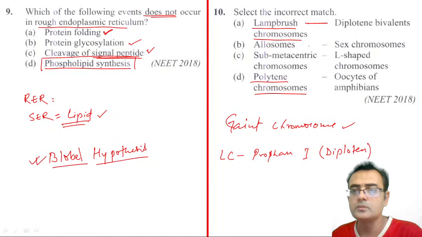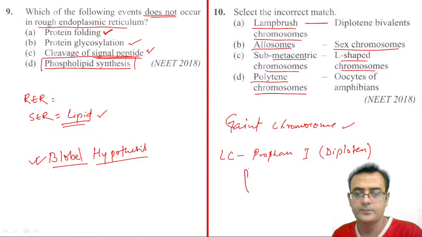Allosome: see, chromosomes are divided into two parts, autosomes and allosomes. So this is allosome, and here they are matching it with the sex chromosome. So they may be a pair, right? We should read the other choices also. Submetacentric chromosome, L shape, yes, a submetacentric chromosome will look like an L. Suppose this is the long arm, this is the centromere, and this will be the short arm. So this can look like an L shape, right? So this is also correct.